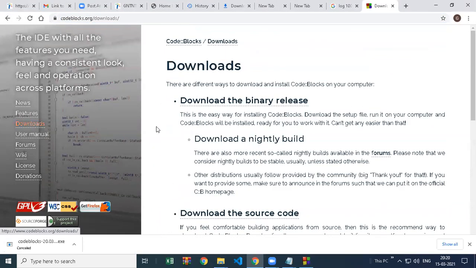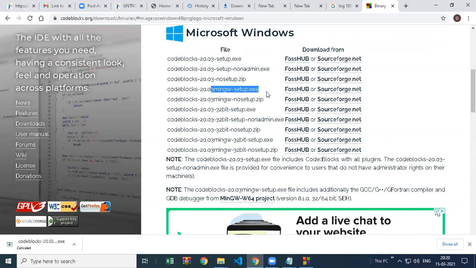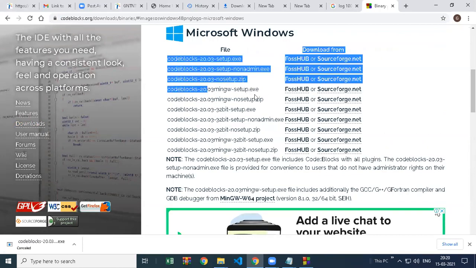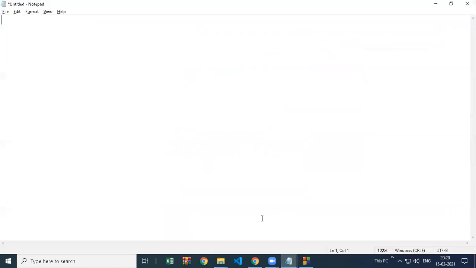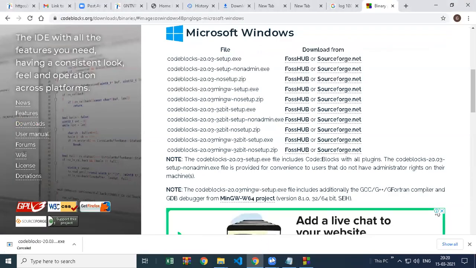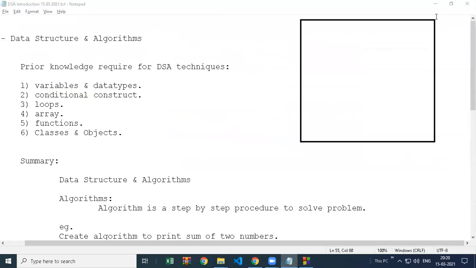Go to download binary release, Windows, and there is a MinGW setup. In this we get the compiler and everything, so just download this one. You can use any website to download. I have given a direct link; if you want, copy paste, download and install. We are going to write code in this software. Anyone has any doubt or query?